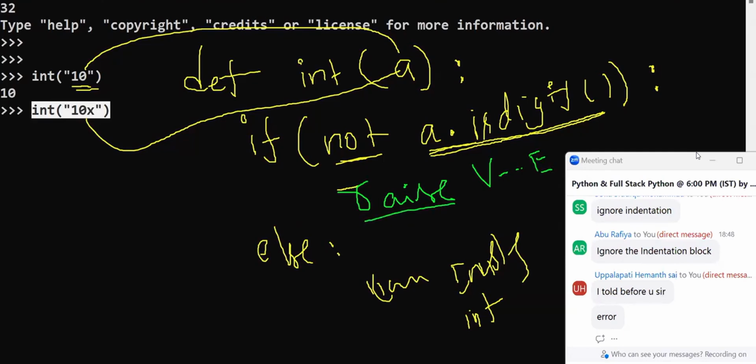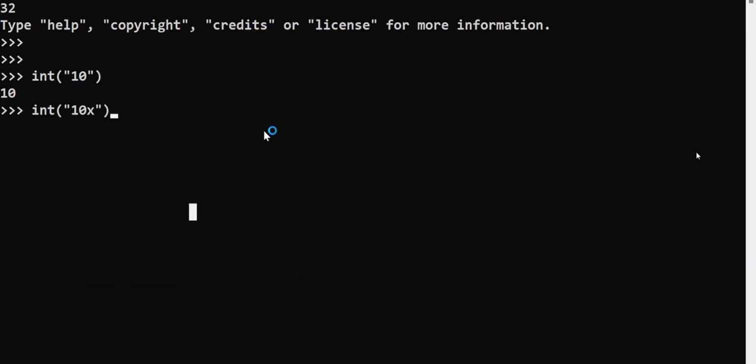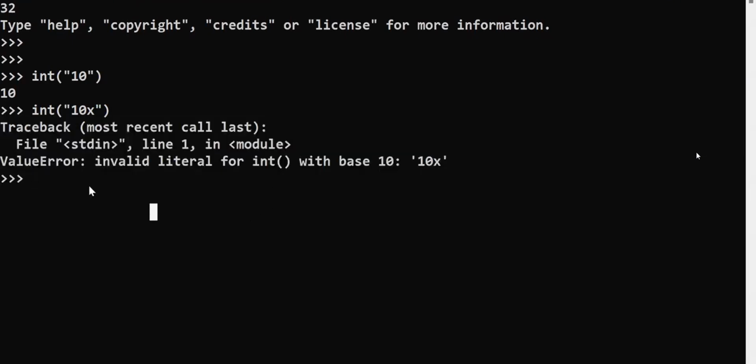What is raise? It is a keyword which is used to hit the exception, which is used to generate the exception when a certain condition is satisfied. Are you getting it? When a certain condition is satisfied, what happens? Raise value error. The value error is coming or not? So raise is a keyword used by PVM implicitly for hitting predefined exceptions. But today we are writing our own exception. We need to write our own keyword called what? Raise of your exception name you need to write. Clear or not clear? So I think you are following me. Int of this one, what is coming? This message is coming. So implicitly PVM uses which keyword? Raise keyword. So what is the use of raise?